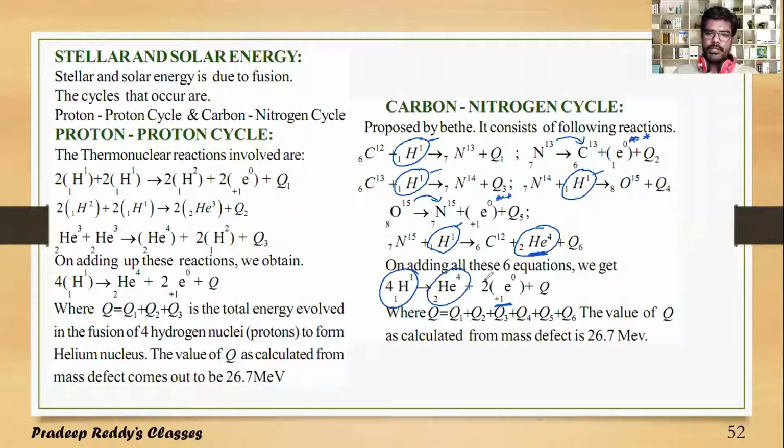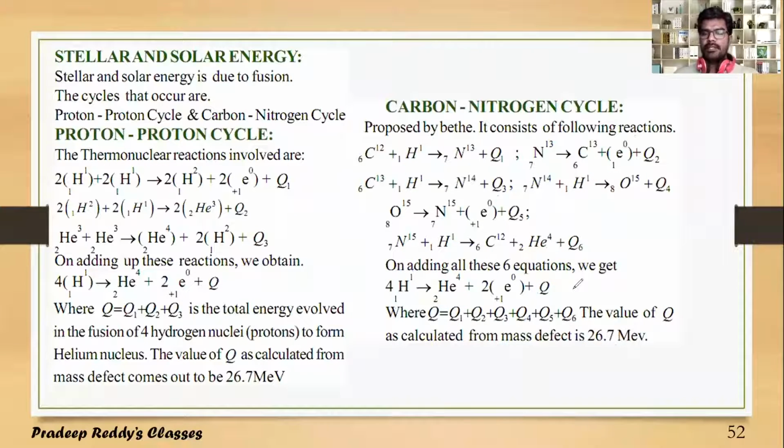So 2 positrons are released along with this Q amount of energy. And finally, Q amount of energy will be equal to Q1 plus Q2 plus Q3 plus Q4 plus Q5 plus Q6. And this total Q value combined forms 26.7 MeV of energy. So the carbon-nitrogen cycle and the proton-proton cycle generally give you the same amount of energy.